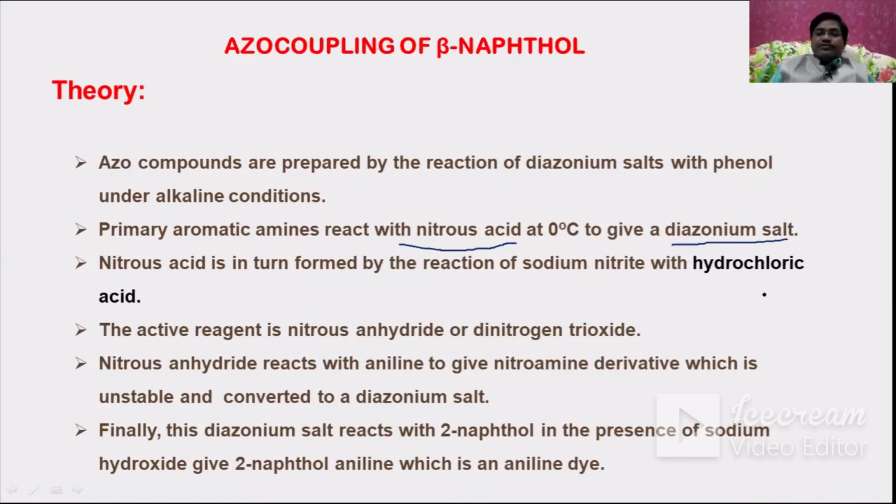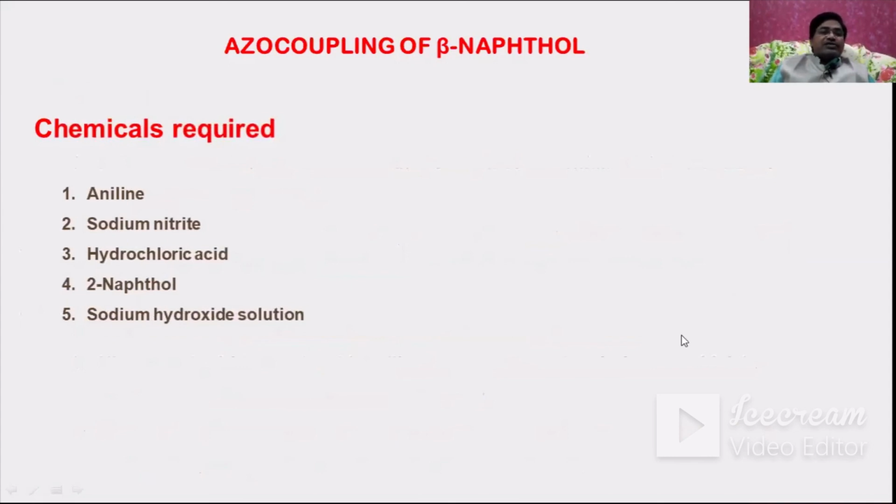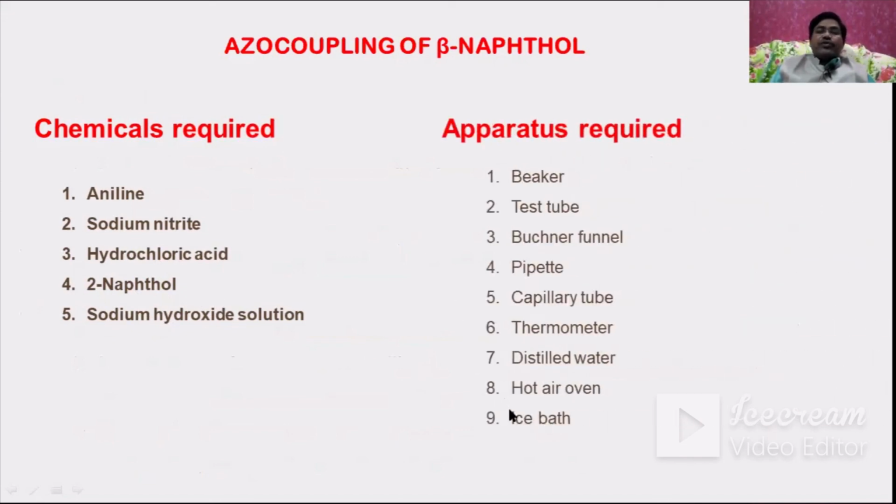Now let us see this one. What are the chemicals required for this one? Chemicals are aniline, sodium nitrate, hydrochloric acid, 2-naphthol, sodium hydroxide solution. Actually, the sodium hydroxide is used to form the sodium naphthoxide ion, that is, to remove the proton. And what are the apparatus required? Beaker, test tube, Buchner funnel, pipette, capillary tube, thermometer, distilled water, hot air oven, ice bath, etc. These are the different apparatus that can be required for this experiment.